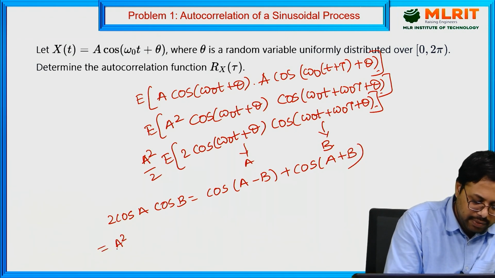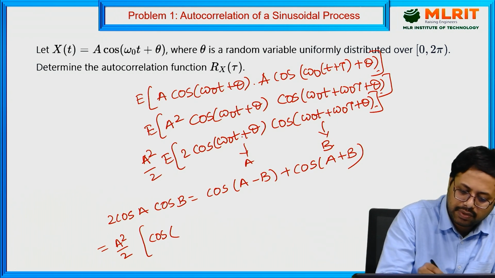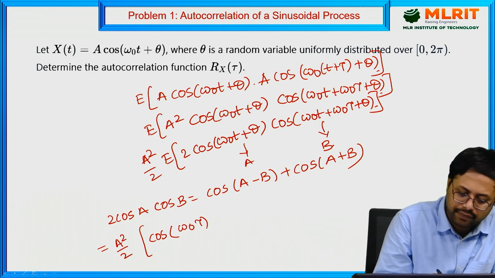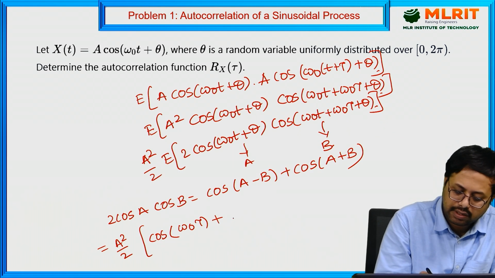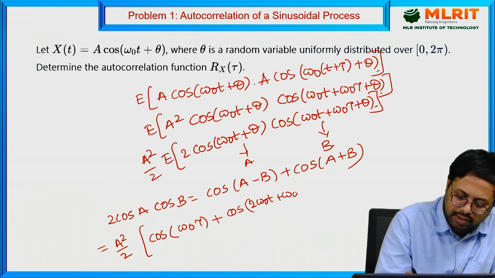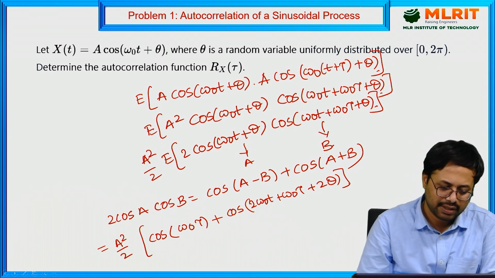A square by 2. Then what you are going to get here? Cos of A minus B, if you subtract this, then you will get omega naught tau plus cos of A plus B. Then what you are going to get? 2 omega naught t plus omega naught tau plus 2 theta. Now it is easy for the simplification.